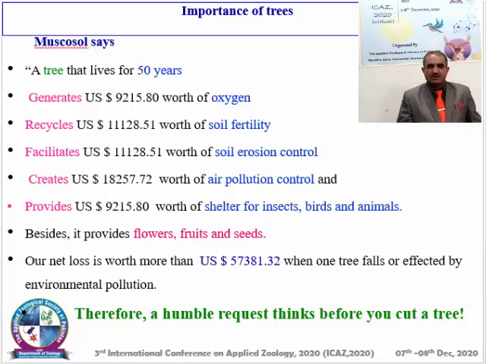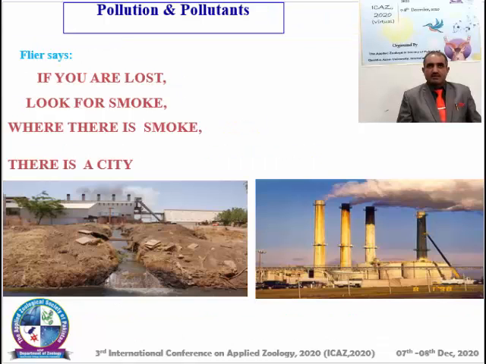Besides, it provides flowers, fruit and seeds. Our net loss is worth more than $57,381 when one tree falls. Therefore, a humble request is: think before you cut a tree.